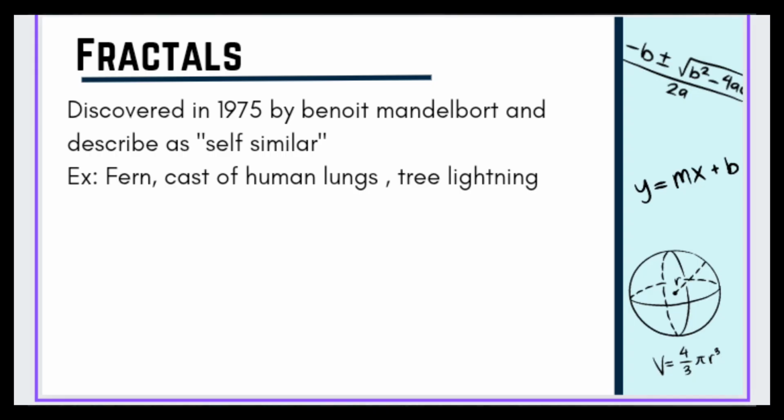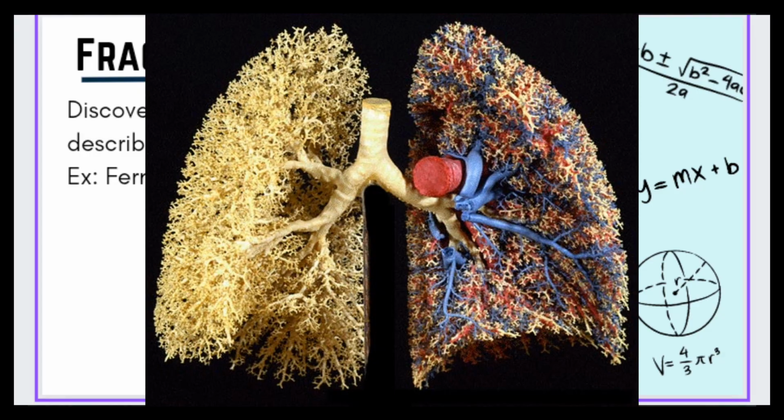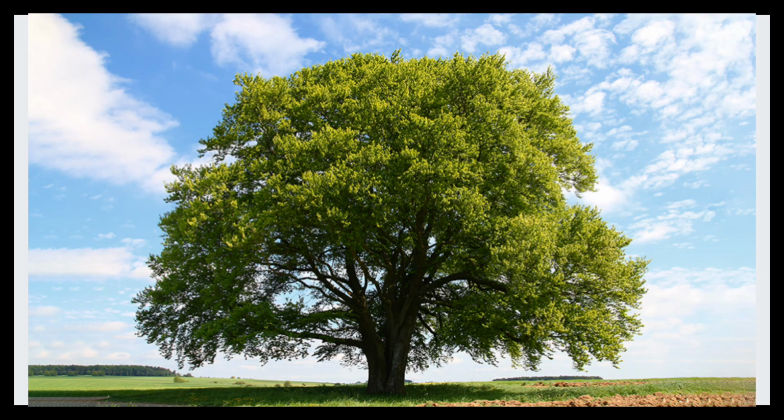Another type of pattern in nature: fractals. Fractals were discovered in 1975 by Benoit Mandelbrot and are described as self-similar. Examples of this are the fern, cast of human lungs, tree, and lightning.